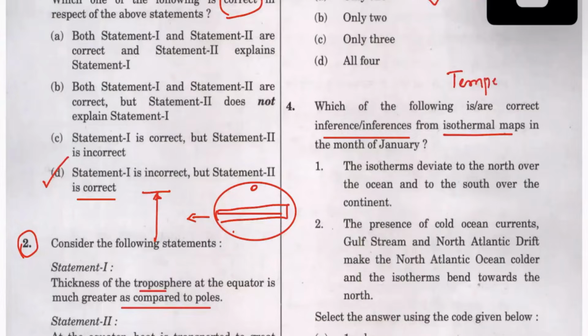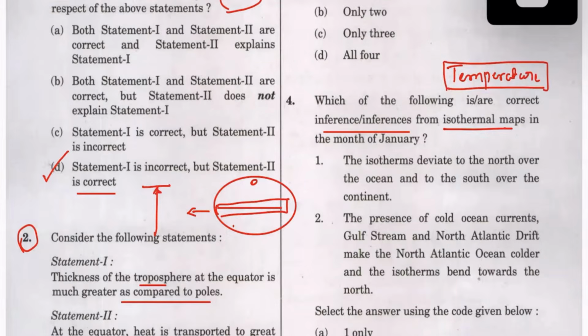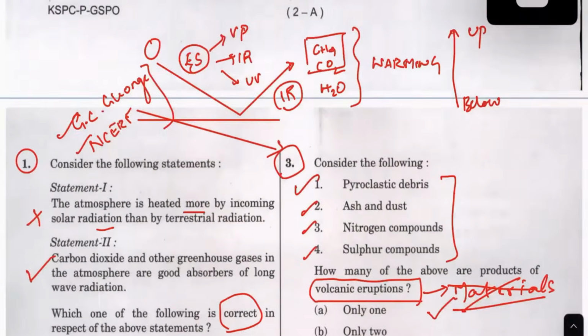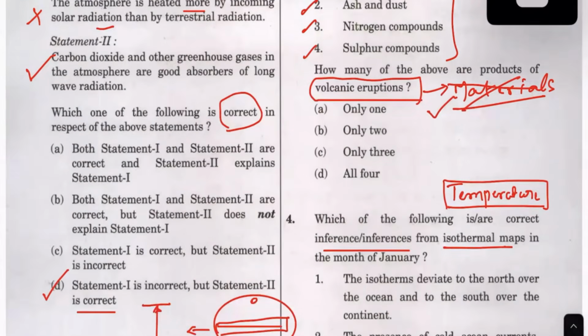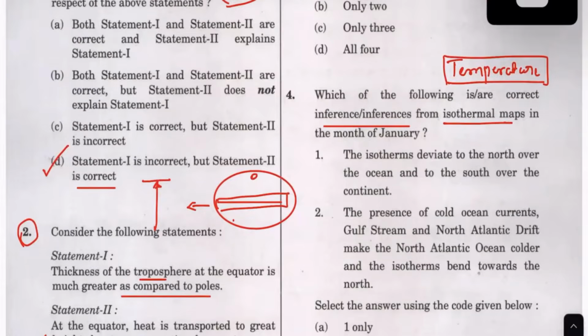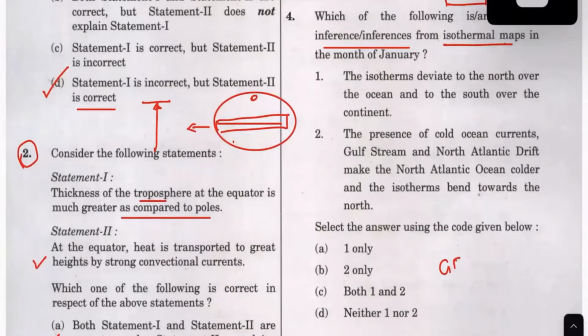Next, I will go to this question on isotherms, and isotherm is same temperature. So basically, they are asking which of the following areas have the same temperature in the ocean. And again, I will repeat it. You can go check NCERT. The 2 books are there. One is the people geography, and another is the geology. In that there is a graph. This question is from that graph.